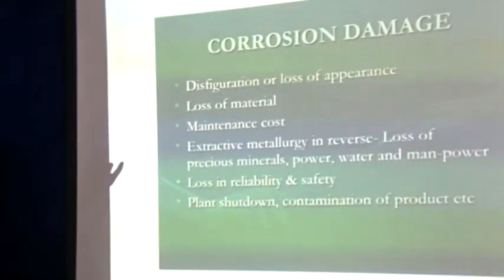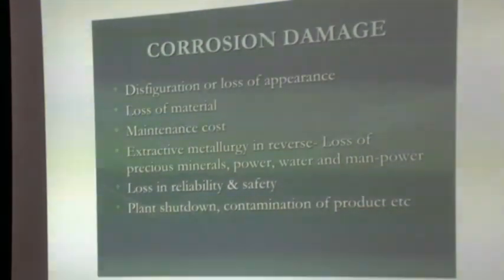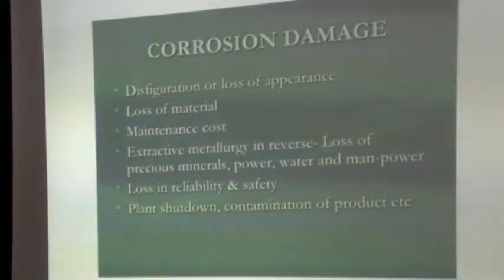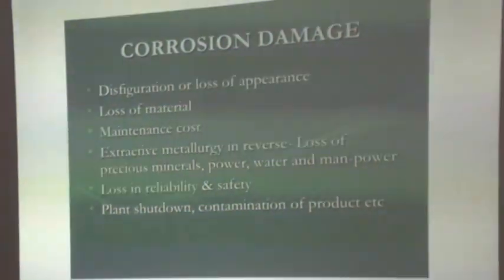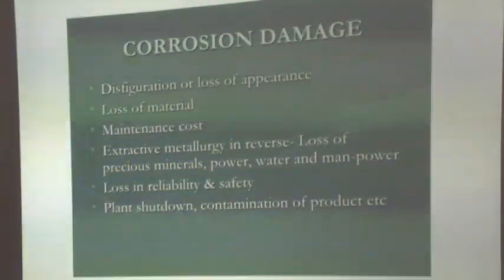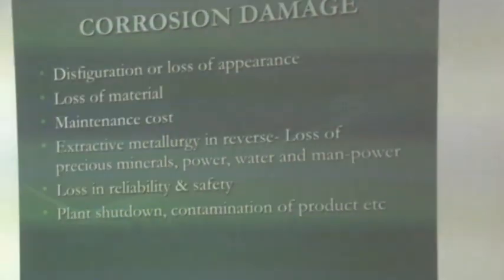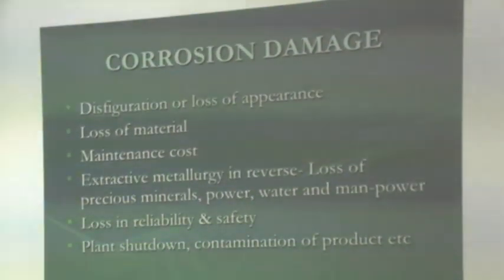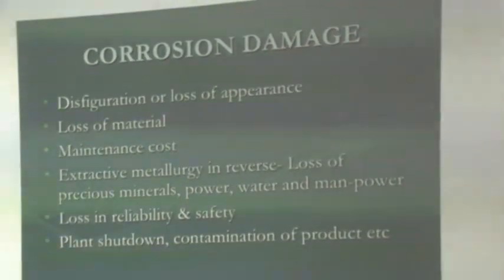So next, what is the reason? Here we are studying it under the heading, why do metals corrode? Metals occur in nature, that is in the earth's crust, in minerals, but in the combined form. They are not available in the pure form because metals are very reactive.